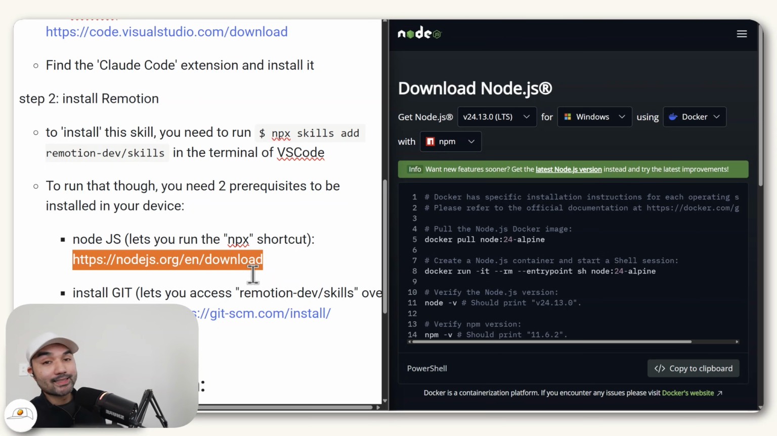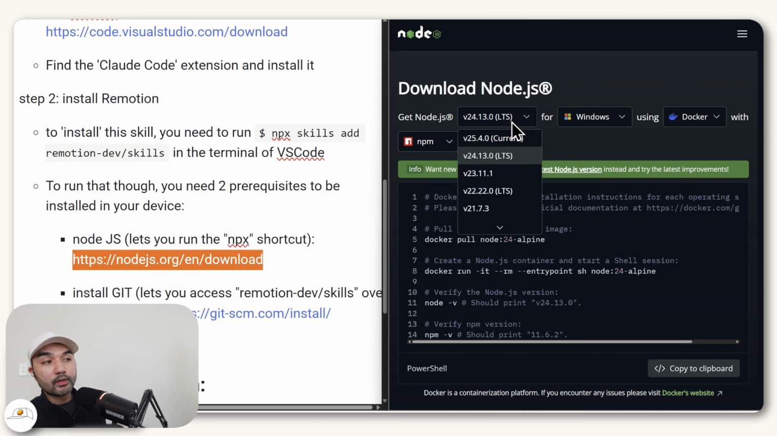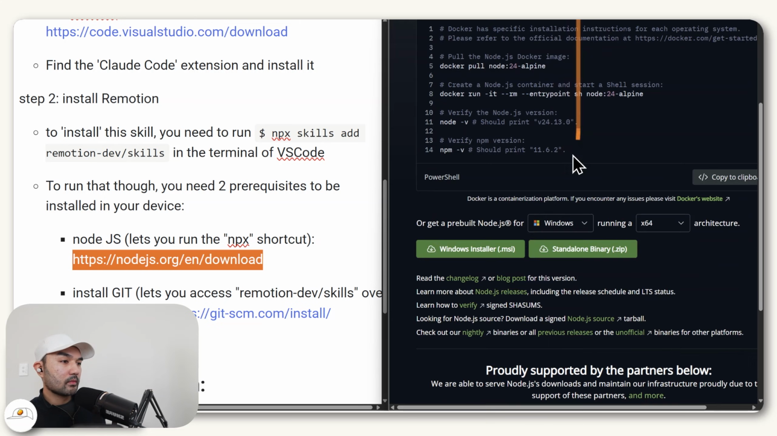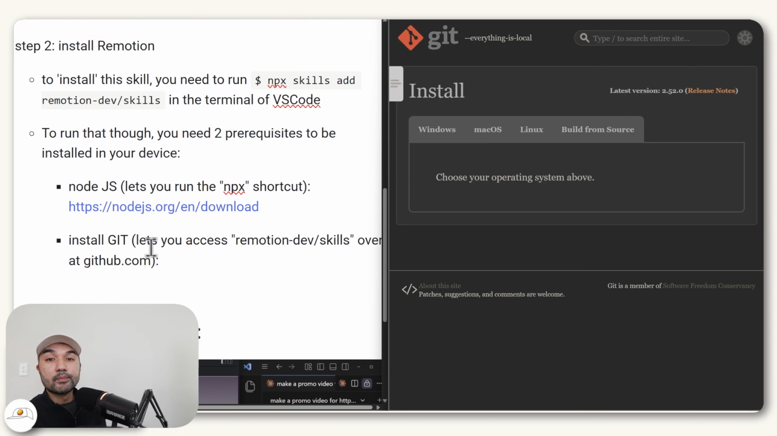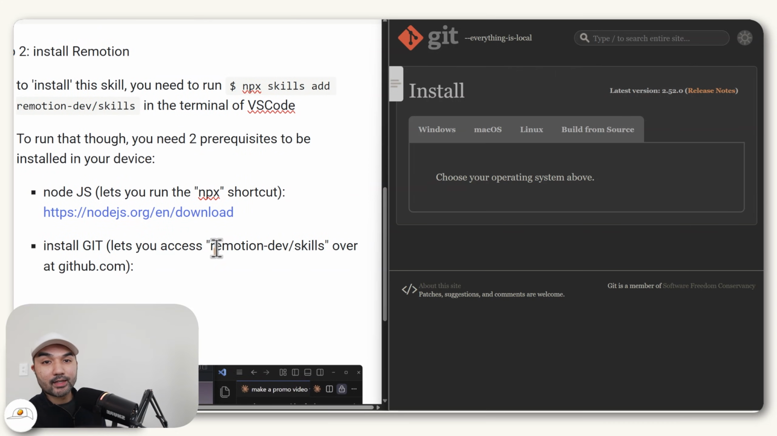So if you go to this link, you'll be able to download Node.js there. I do recommend for you to get the LTS or long-term support version because that's a bit more stable. And once you download this installer, you can just install it on your device. And the second prerequisite is Git, which basically lets you access Remotion's files over at GitHub, where they are hosting